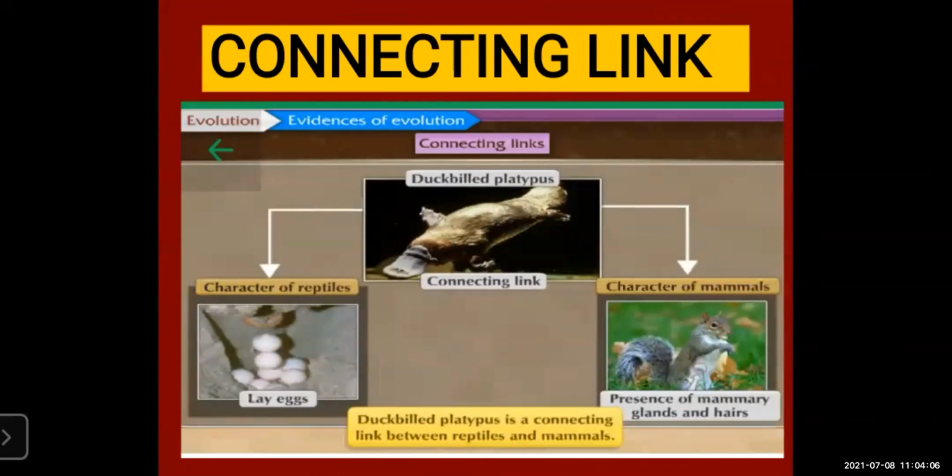Next animal is the duck-billed platypus. So this question can come in your exam. Duck-billed platypus is a connecting link between dash and dash. It is a connecting link between reptiles and mammals. It shows the characters of both: like reptiles, they lay eggs, and like mammals, they have a mammary gland and hairs. So the duck-billed platypus is a connecting link between reptiles and mammals.